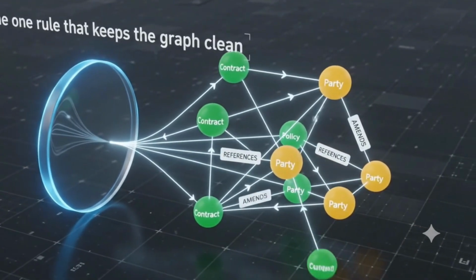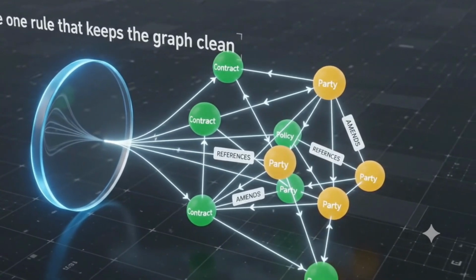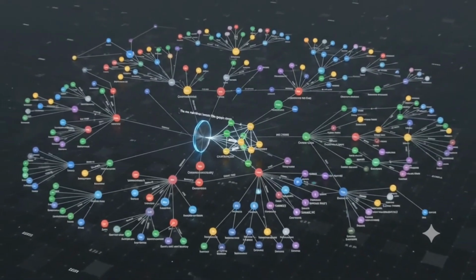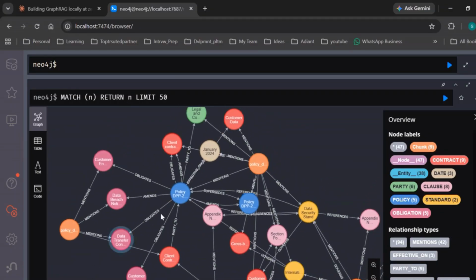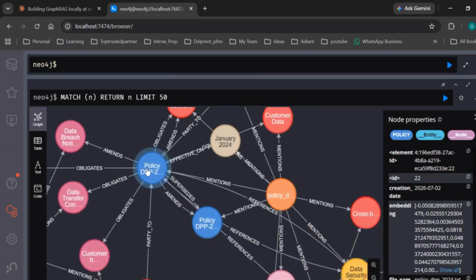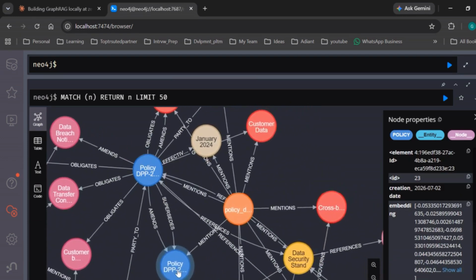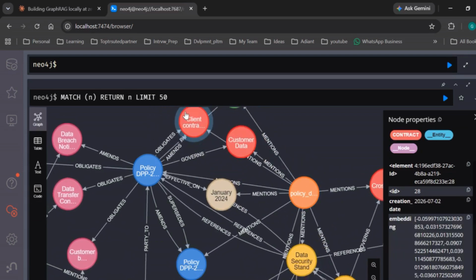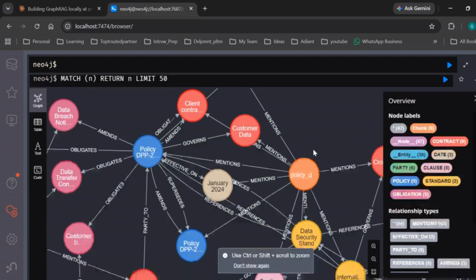That constraint is what keeps the graph clean instead of turning into a mess of duplicate, inconsistent labels. Here's the actual result. The data privacy policy sits in the middle and both contracts connect straight to it and to each other through shared clauses. This is the structure standard RAG simply cannot see.